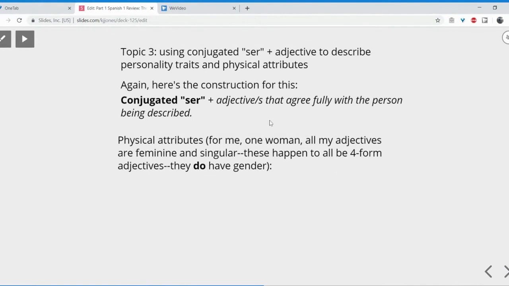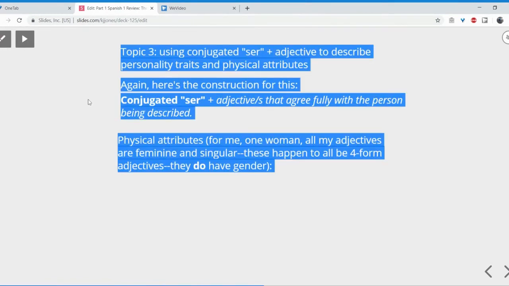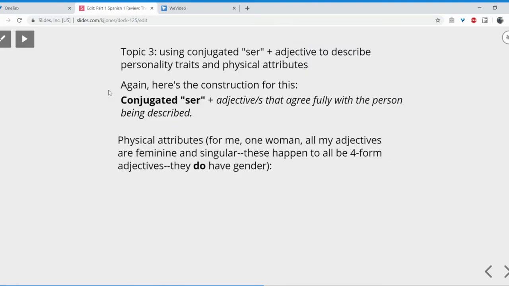So again, here's the construction for what we're doing. It's a conjugated form of ser plus an adjective or adjectives that fully agree with the person being described. And if you name the person, that person's name will be over here to the left of the conjugated form of ser. So let's talk about physical attributes. For me, I am one woman. All my adjectives will have to be feminine and singular. I happen to have used all 4-form adjectives for these examples, so they do have gender, right?